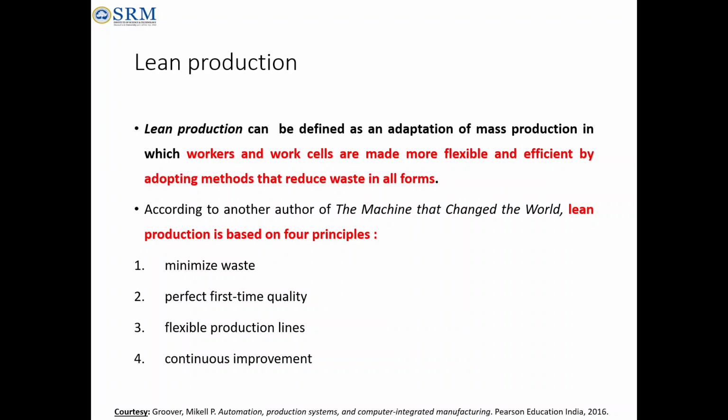From these four principles we can understand how lean production runs. From these words themselves, we can understand the concept under lean manufacturing. We'll see them one by one in detail.